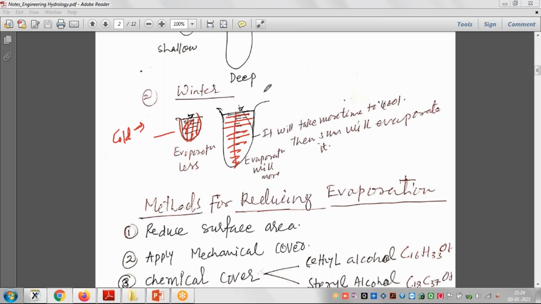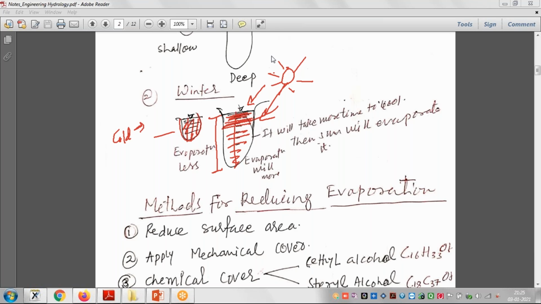In that time the sun will be there, and the moisture will go into the atmosphere because of the sun. Because the depth is very high, it takes time to cool, and before cooling, the sun will evaporate the water, right?